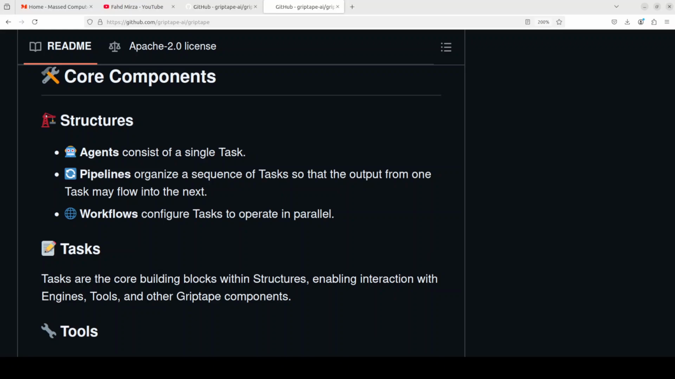The only thing which I believe needs a lot of improvement in GripTape is that they only work at the moment with OpenAI's models. I think it would be really good to have some support for the Ollama models or the local models, but I believe it's still a new project, so there should be a lot of improvement soon.